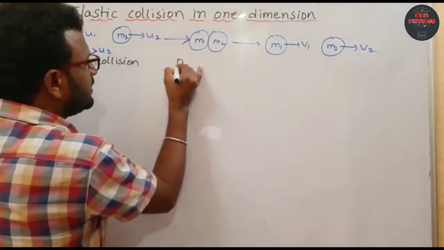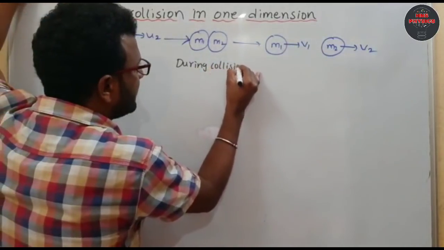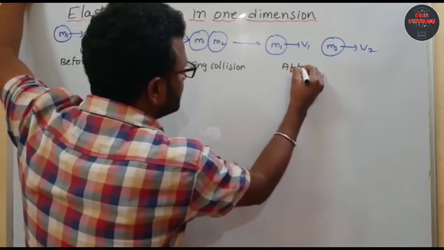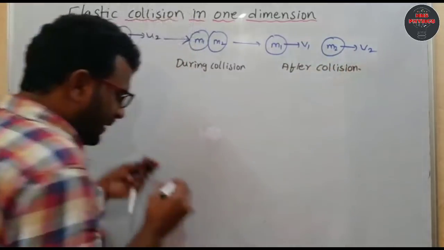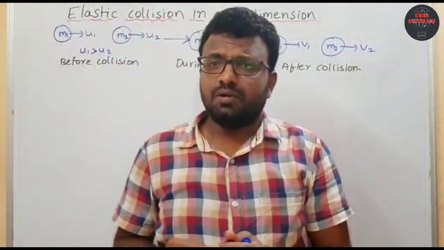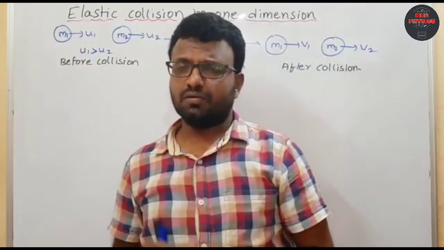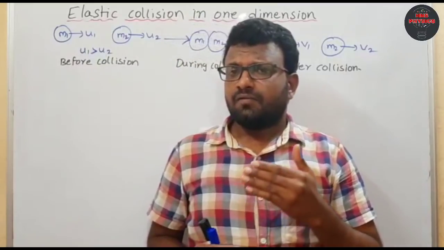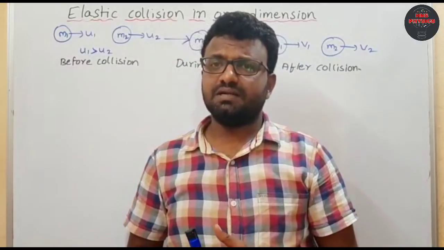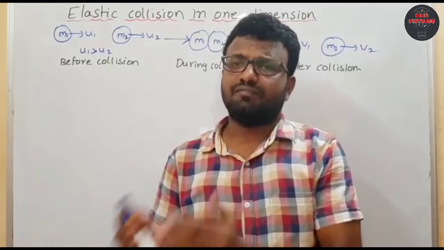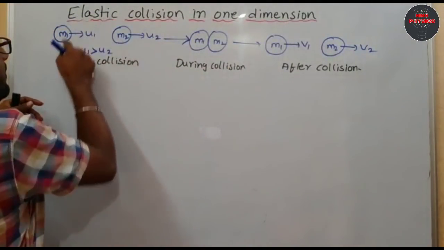This is nothing but during the collision. Next, this is nothing but after the collision. So we know the first point: for any kind of collision, total momentum is conserved before the collision and after the collision. Once again, listen, for any kind of collision, total momentum remains constant before and after the collision.